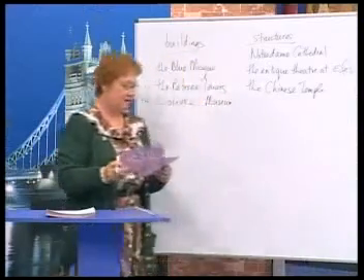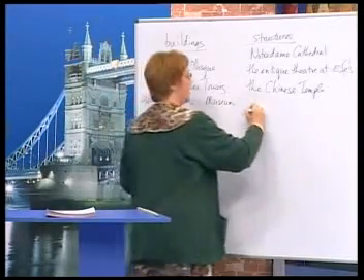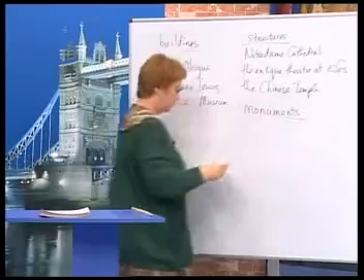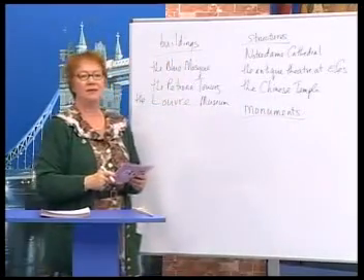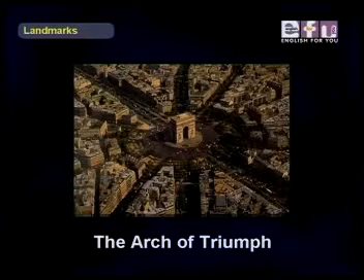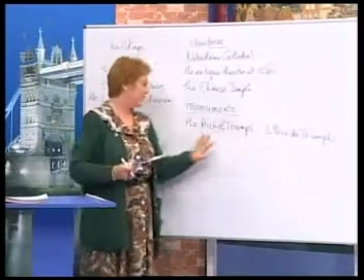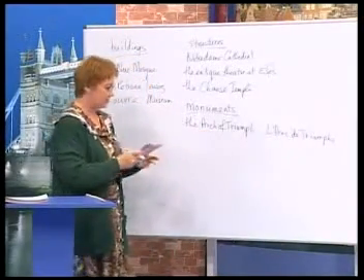All right. Now, let's look at some monuments. And these are special structures. Okay, Isabel. The Arch of Triumph. Yes. The Arch of Triumph. In French, it's l'Arc de Triomphe. So sometimes, even in English, we see it written like this, but sometimes like this, the Arch of Triumph.